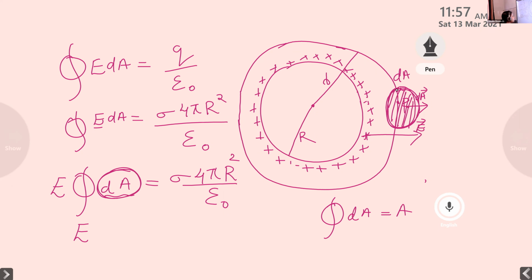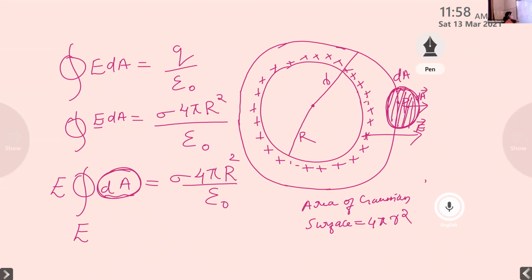What is the area of the Gaussian surface? It is also a sphere. What is the area of the Gaussian surface? 4 pi r square. Yes, it is also equal to 4 pi r square. But what is the radius of the Gaussian surface? Is it capital R or small r? Smaller. Yes. So it is 4 pi small r square.